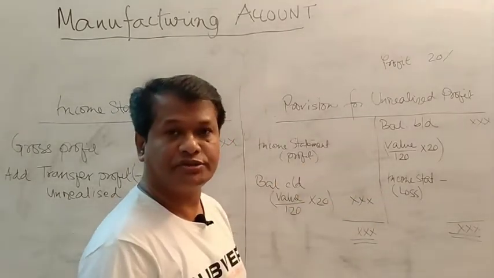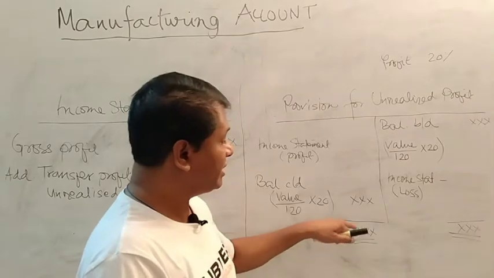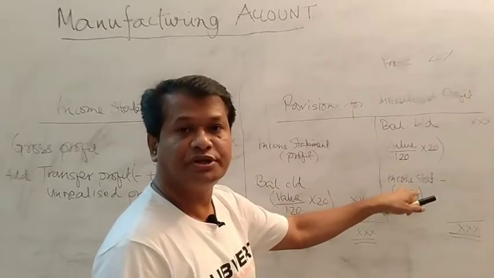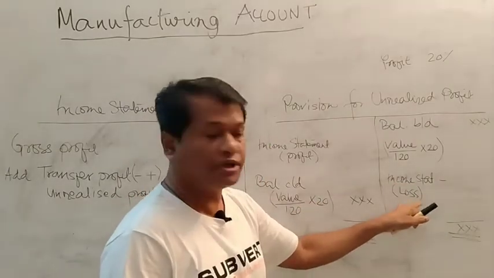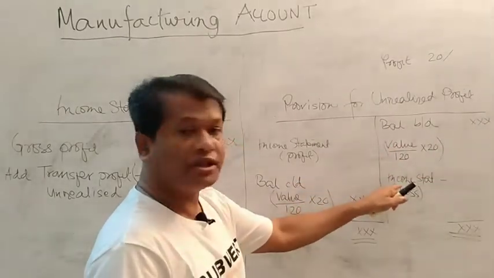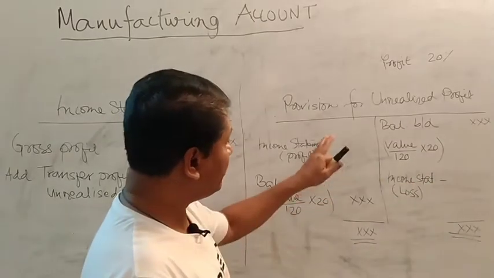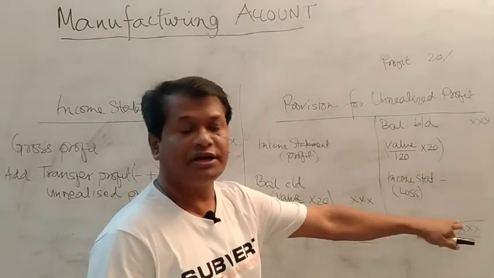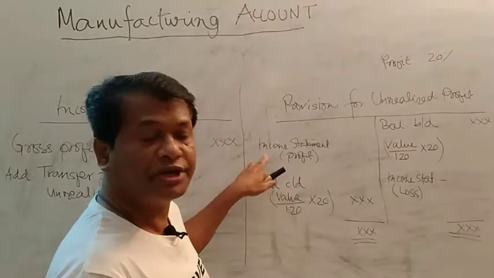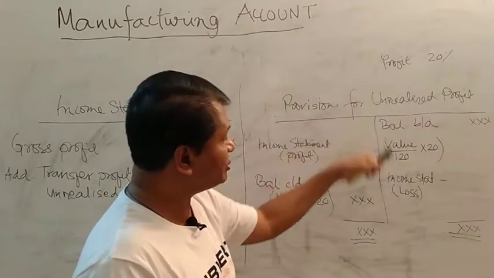Now you have to balance it. If the debit side is the bigger figure, then the balancing figure is to be written as income statement. If the debit side is bigger than the credit side, the difference is written as income statement. Again, if the figure on the credit side is bigger than the debit side, that figure is also written as income statement. This is the profit. So first of all, you have to calculate the unrealized profit or loss.